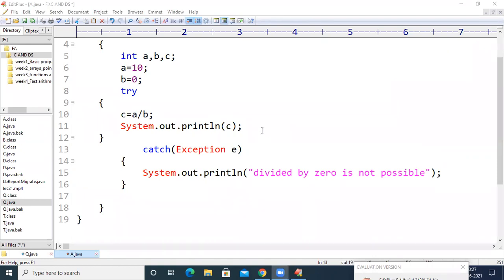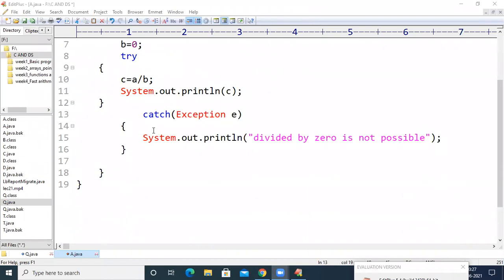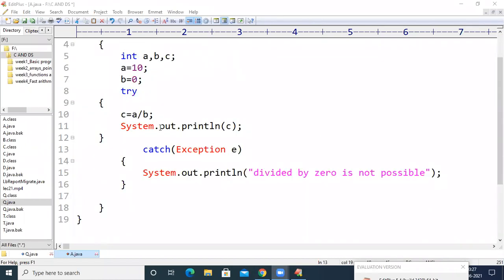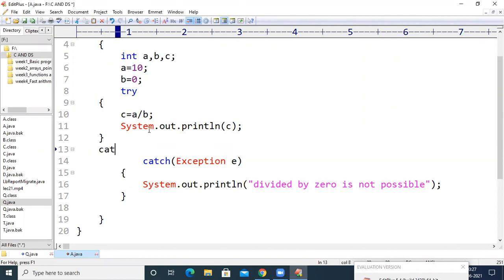So now for a single try block, we can have multiple catch blocks. So see here, for example, catch of, I am writing a runtime exception, or arithmetic exception.